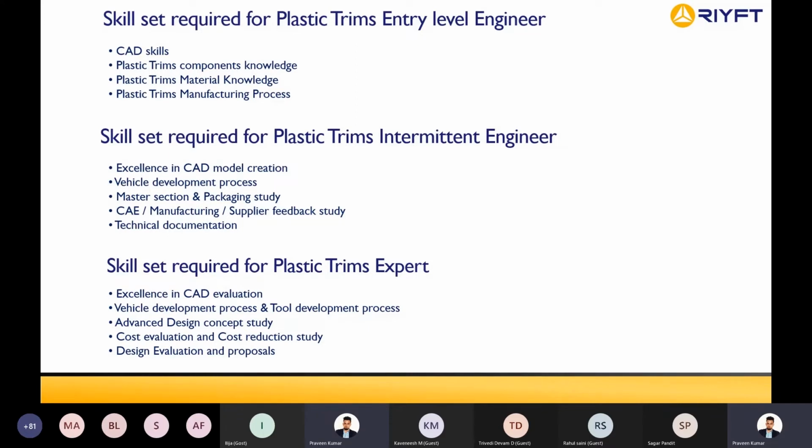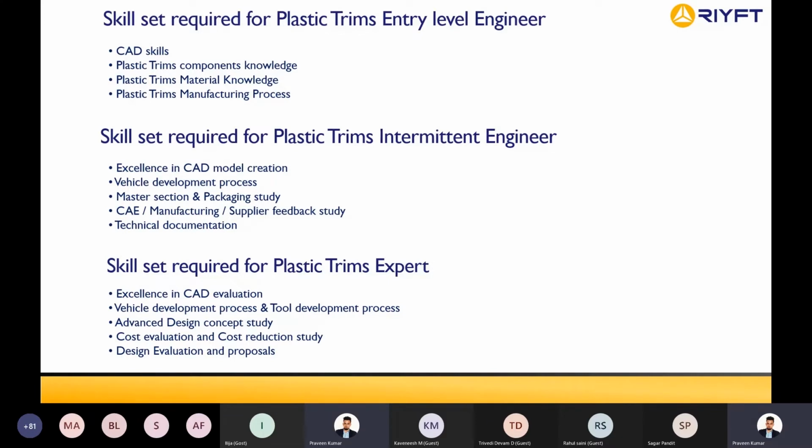The reason is quite simple. As we grow, we expect an experienced person to have knowledge on all these advanced topics. When a person doesn't have experience or knowledge on these topics, even a fresher can replace him. He would be working only on CAD. When someone works only on CAD, a fresher can be trained to do it, so there's no point in paying a higher salary to someone who works only on CAD.